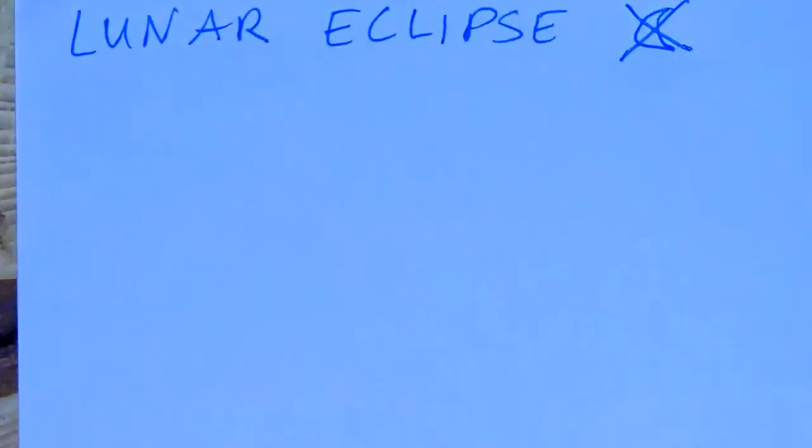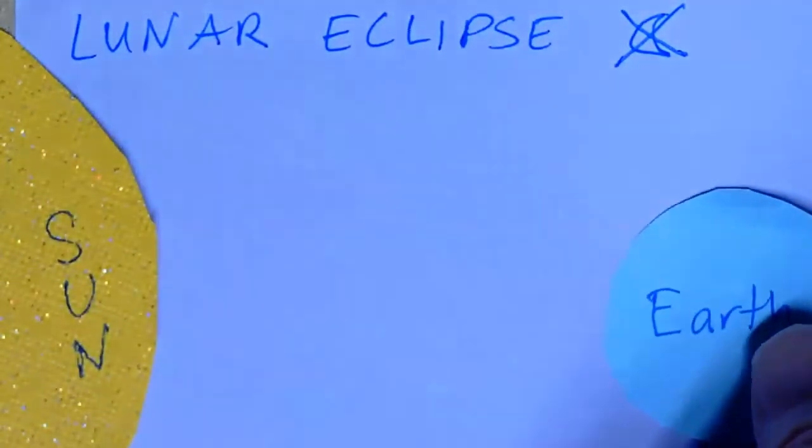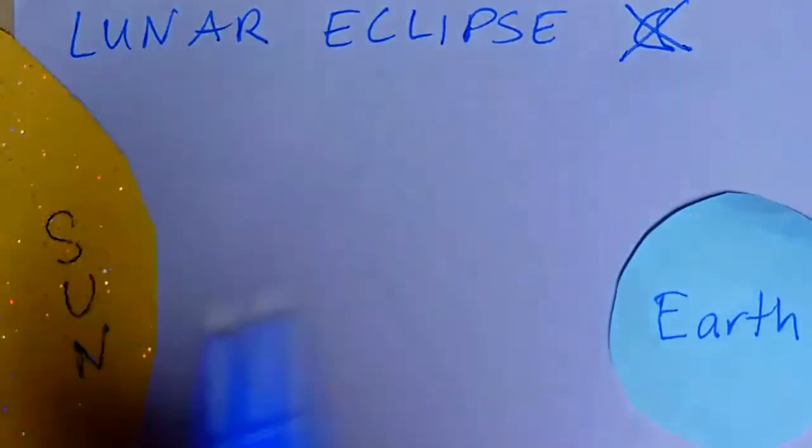We're going to have the sun, the Earth, and the moon, the same suspects. A lunar eclipse involves the sun, the Earth, and the moon.